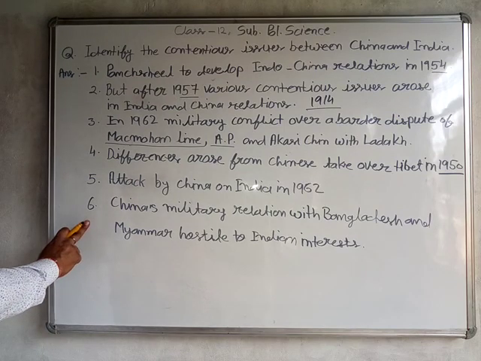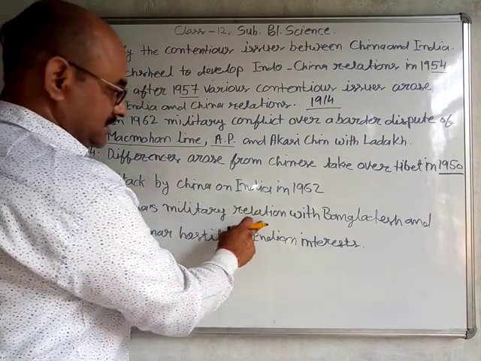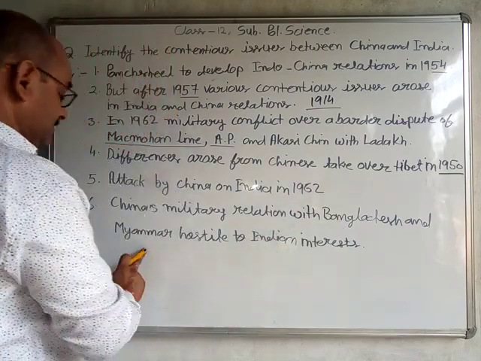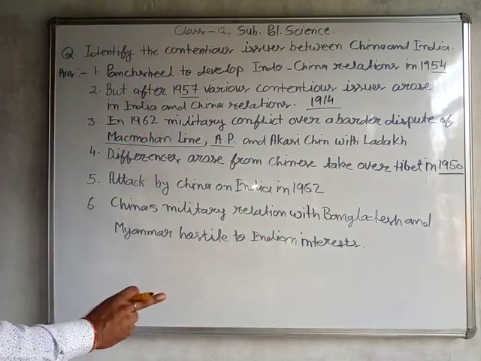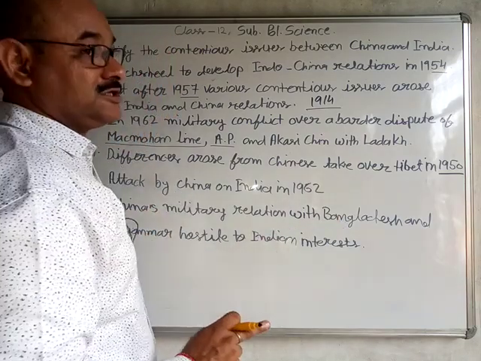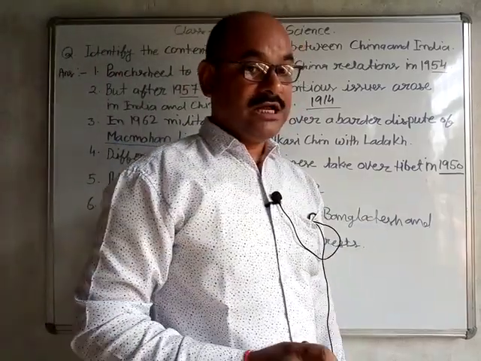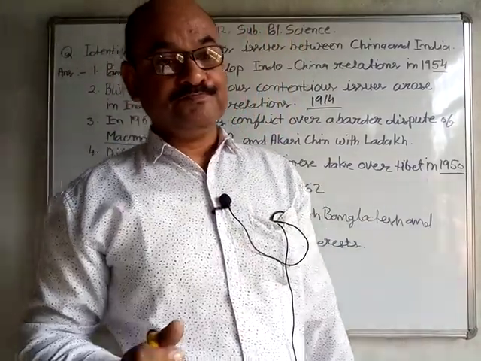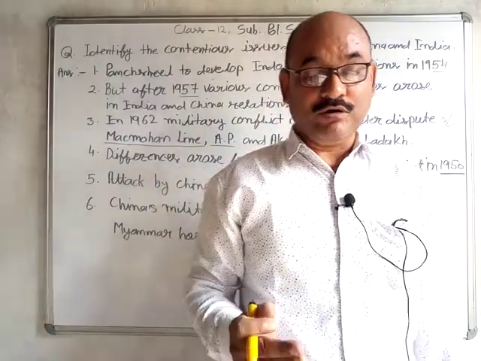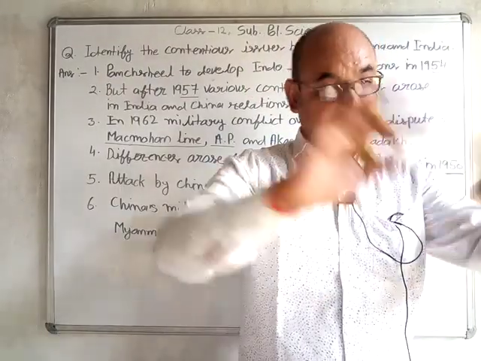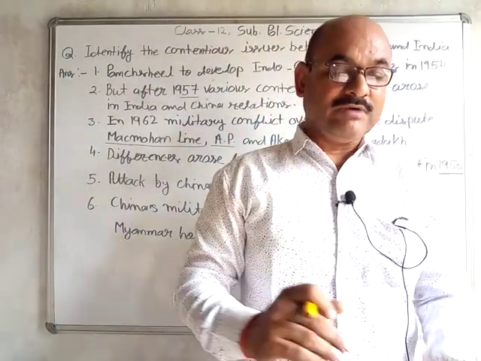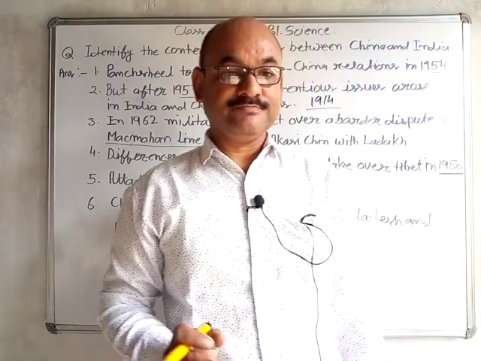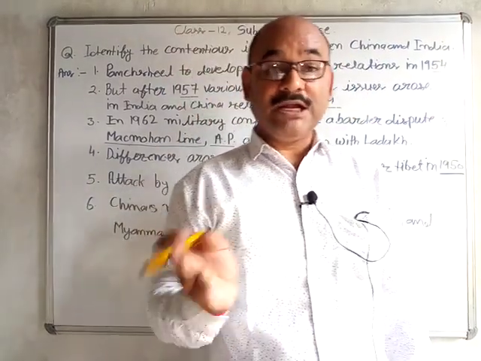And point number six: Chinese military relations with Bangladesh and Myanmar, hostile to Indian interests. The Chinese military always plays an aggressive role toward all neighboring countries. It was also hostile to the interests of India.